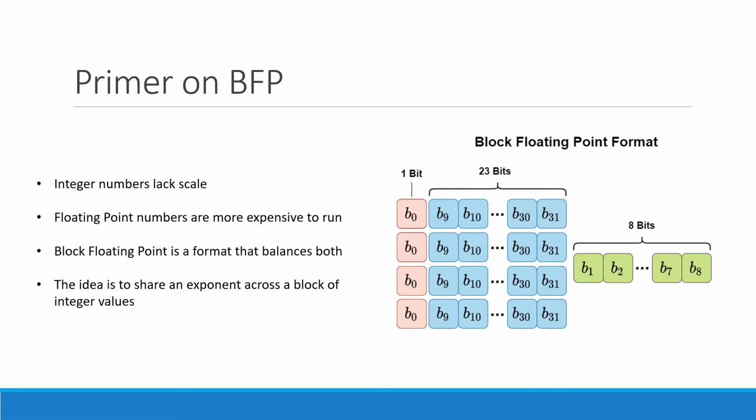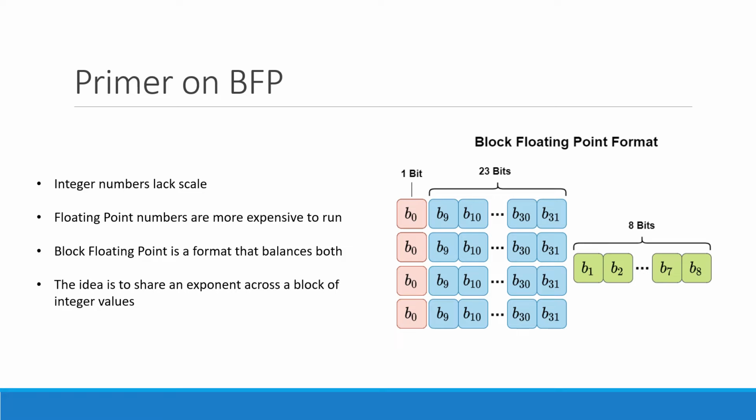Block floating point is a number format that lies in between fixed point integer numbers and floating point numbers. Fixed point numbers are very energy efficient when performing operations but lack scale, whereas floating point numbers are expensive to compute but can provide larger scale. Block floating point is a format that balances both.